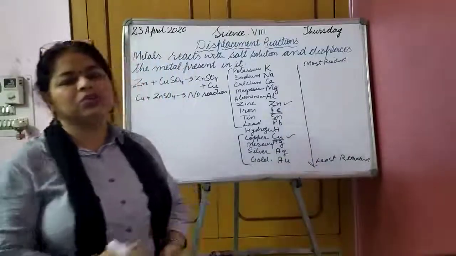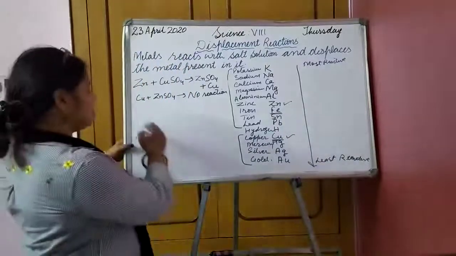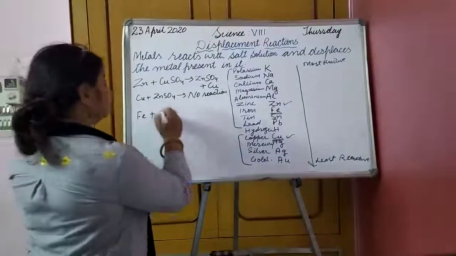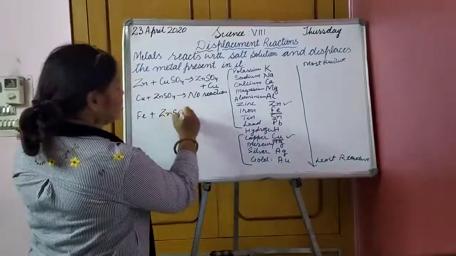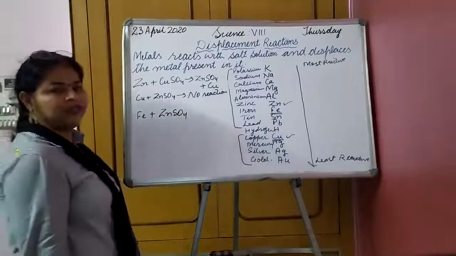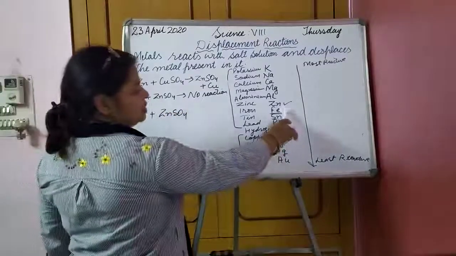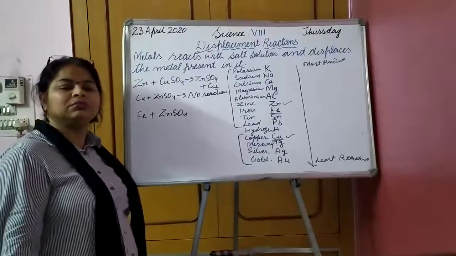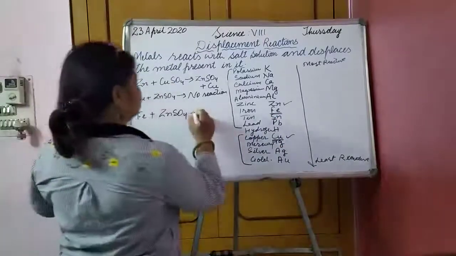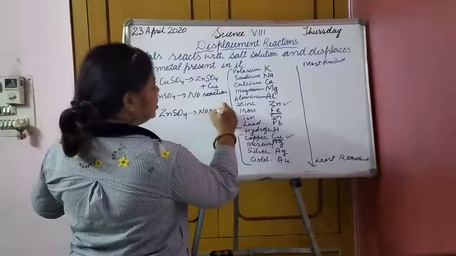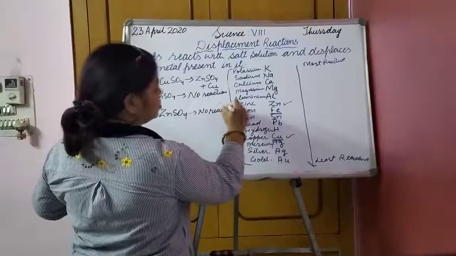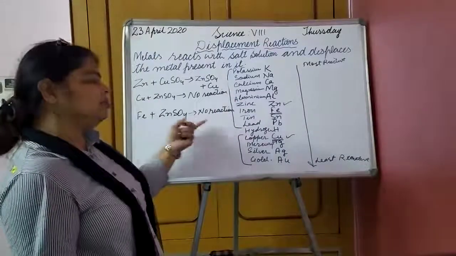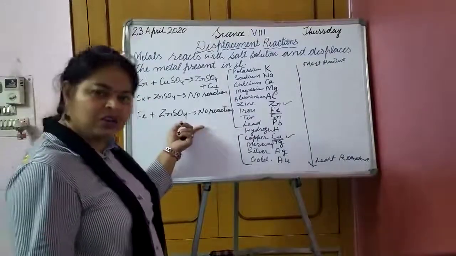Okay. In the same way, can we have one more example? Fe plus, let me take another example of zinc sulfate, ZnSO4. Where is Fe? Here. And Zn here. Do you think the reaction will take place? No reaction. Again, no reaction. See why I am not rubbing this? So that it can help you out, whether the reaction is going to take place or not.